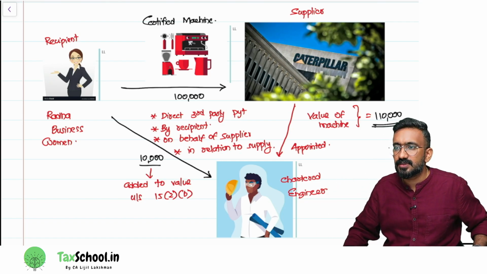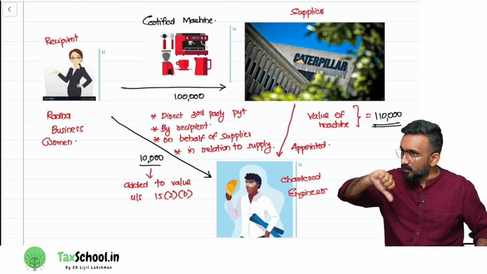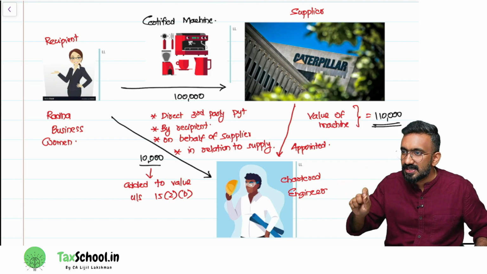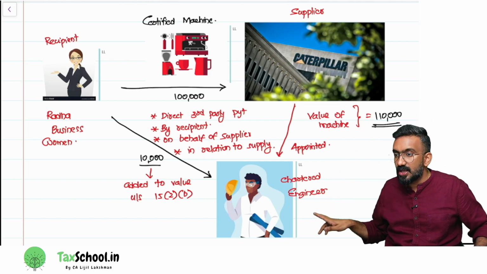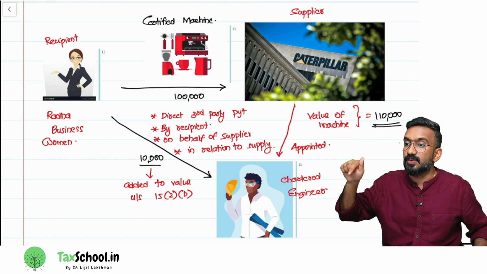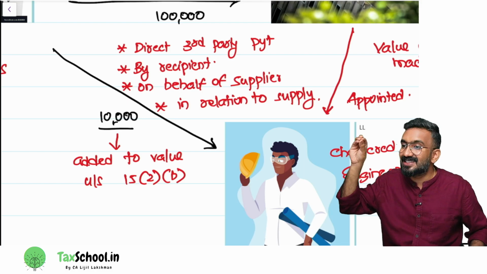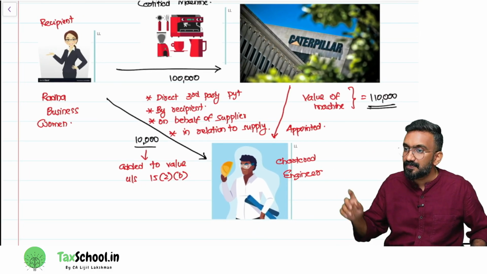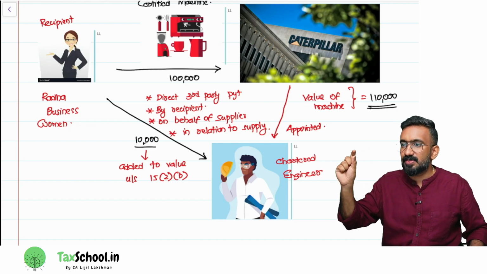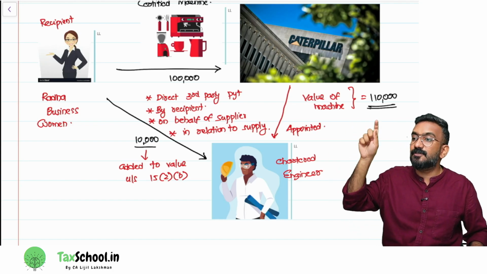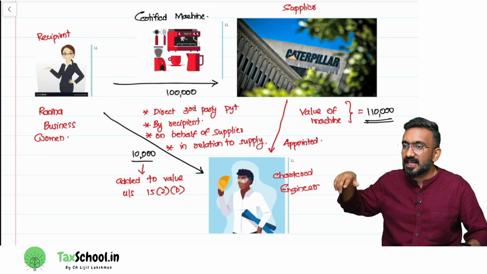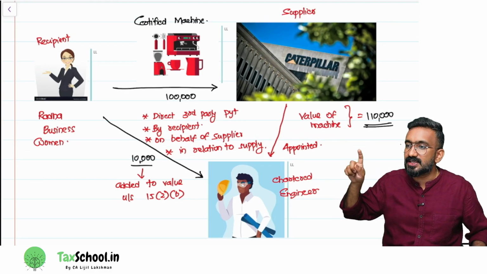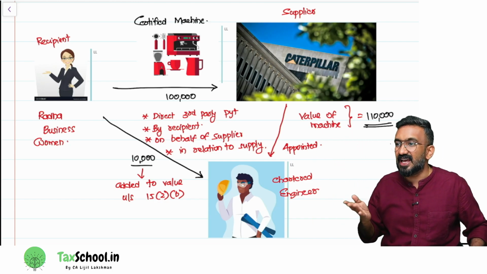Can I do like this? Can I reduce the value like this? Yes or no? You cannot do this. Why? Because this amount, even if Radha pays directly to the chartered engineer, will come under 15(2)(b). What does 15(2)(b) say? It's a direct third party payment. Who's making this payment? The recipient. Direct third party payment by the recipient on behalf of the supplier, on behalf of Caterpillar, in relation to the supply. Even if it is directly paid by Radha, what will be the value of supply for Caterpillar? It will be 1,10,000. It has to be added to the value.